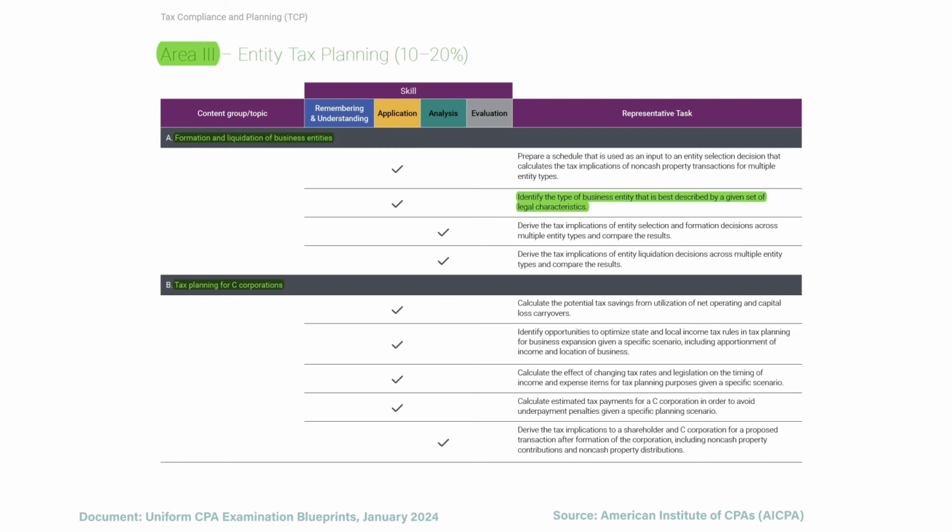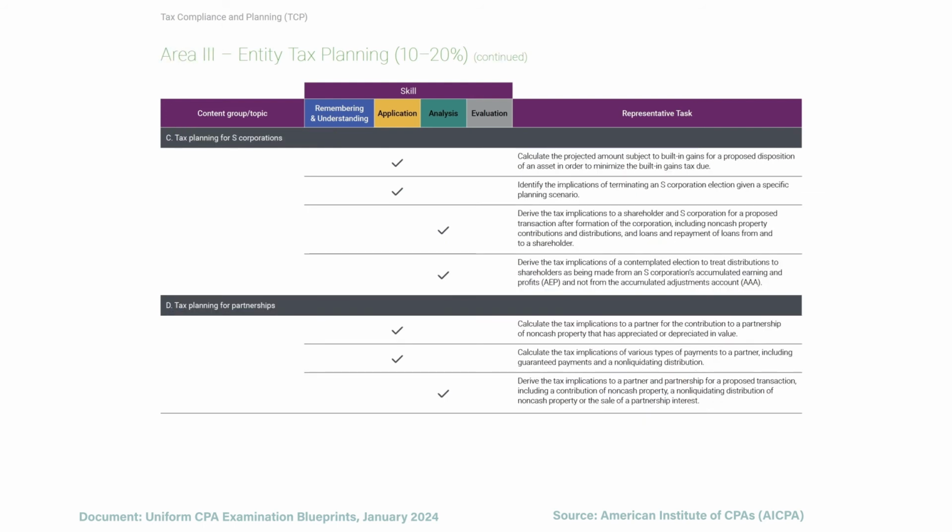So we need to know how we could use a net operating loss or a capital loss carryover for tax savings. We also need to know how we optimize state and local income taxes. Then we need to know about how changing tax rates affect our planning, how we can estimate our tax payments to avoid penalties, and how we can plan for non-cash property contributions and non-cash property distributions.